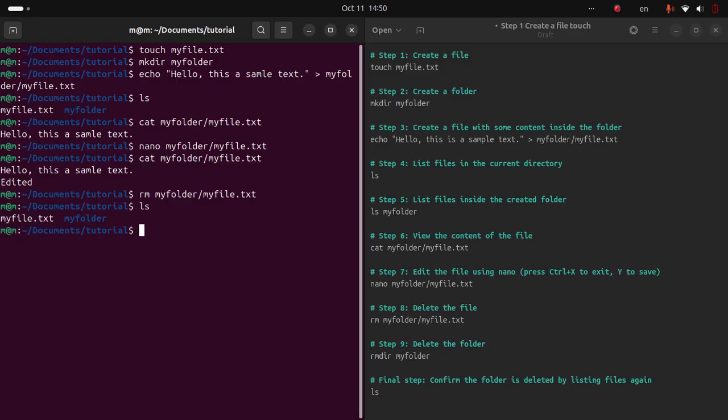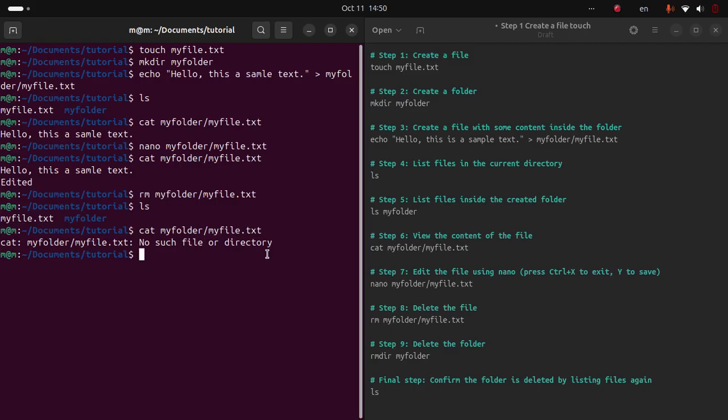How can I see that? If I use the cat command, myfolder slash myfile.txt, it says no such file or directory. Okay, that means it was deleted.